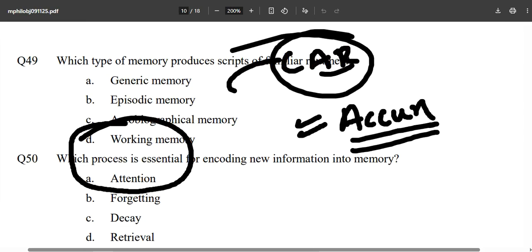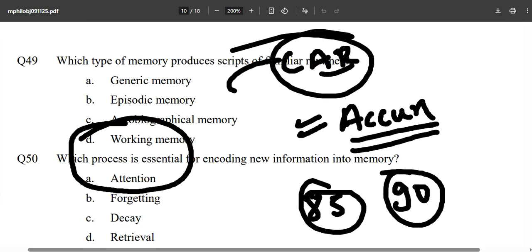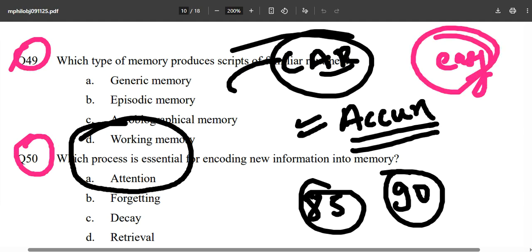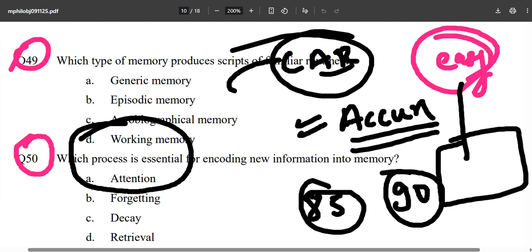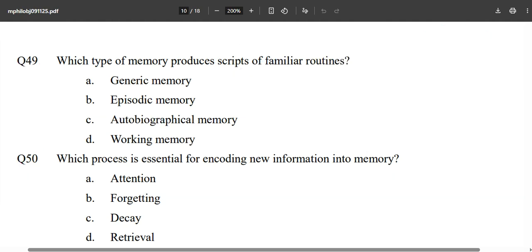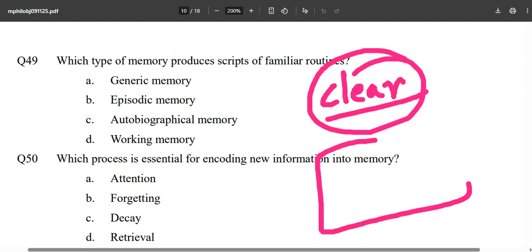Okay, even with a score of 85 you are not safe, even with a score of 90 you are not safe, because the question level is easy. When and only when it is easy, if you have read from the simple framework, you have not gone out of the box and read n number of books for no reason. You are here to clear the examination. To clear the examination, just follow the simple framework.